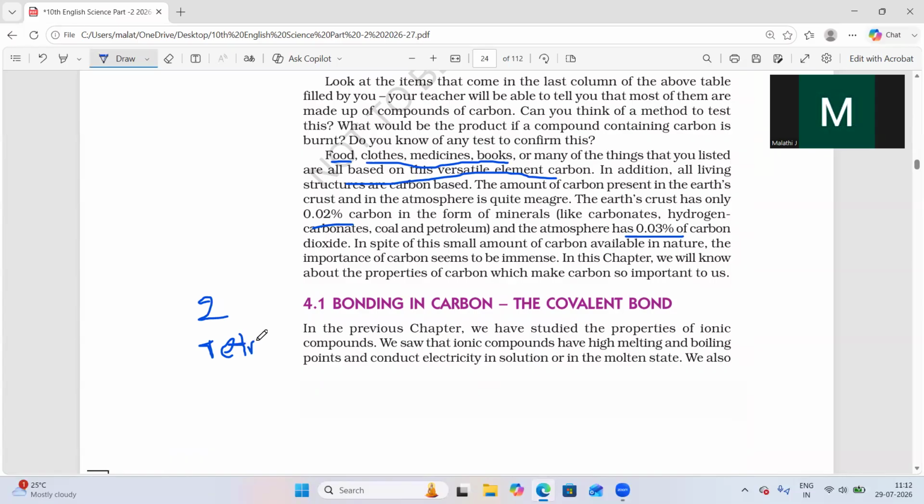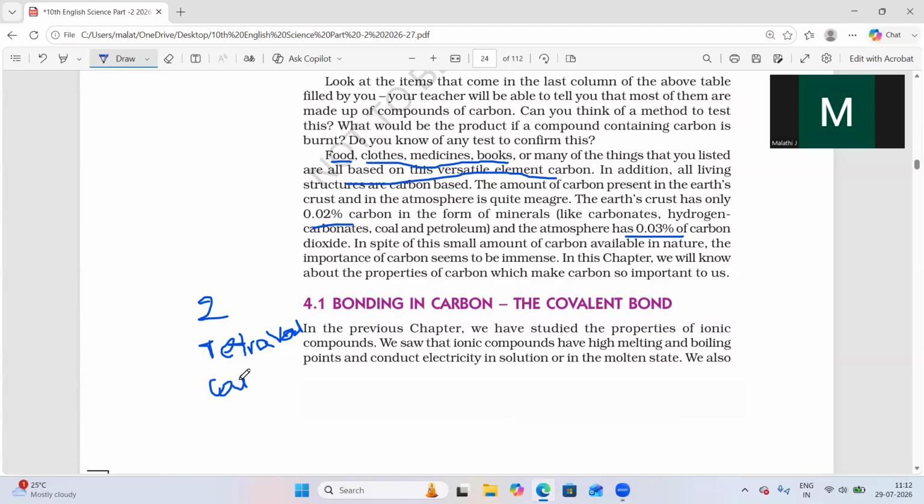Tetra means four. Tetravalency refers to the number of electrons present in the outermost shell. The other property is catenation. These two things we will study in this class.